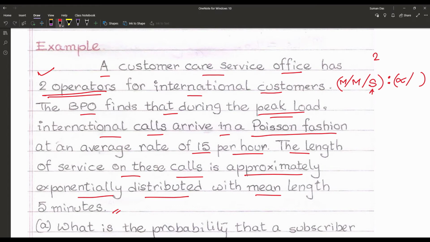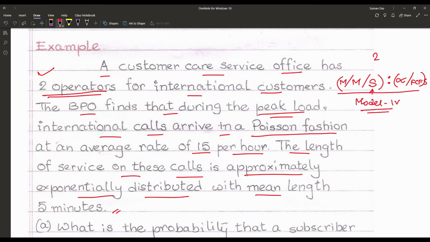And once again, the service is provided in the way of first come first served. That means the call which is first is serviced or answered first. So the service discipline is also FCFS. So according to that notation, we can find that it is falling under the model 4 category.